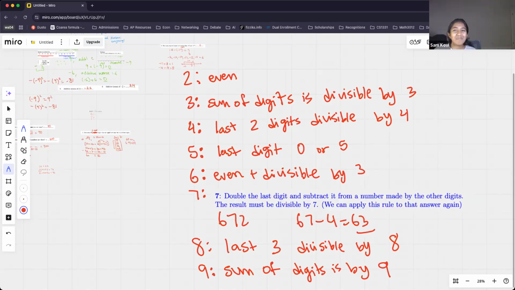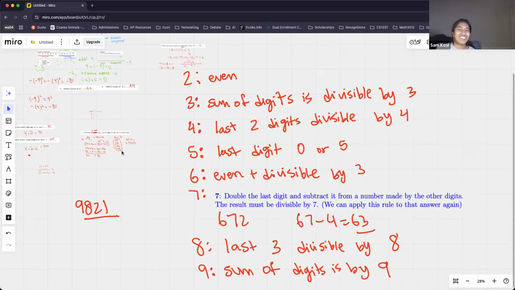Yes, good. Because 2 plus 6 plus 1 is 9, and 9 is divisible by 9. Awesome. All right, what about 9821? Is that divisible by 9? 9821. That's our number. No, that's correct, it's not divisible. Because we have 9 plus 8 plus 2 plus 1, and that's 20. And 20 is not divisible by 9. So that's why this number is not divisible by 9. Okay, awesome. All right, let's go ahead and move on.